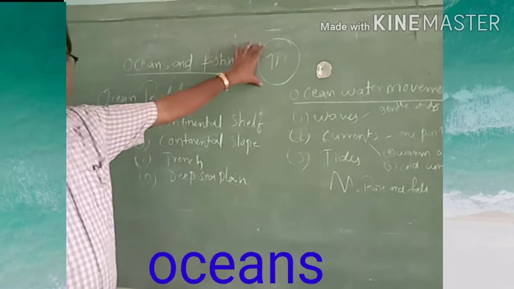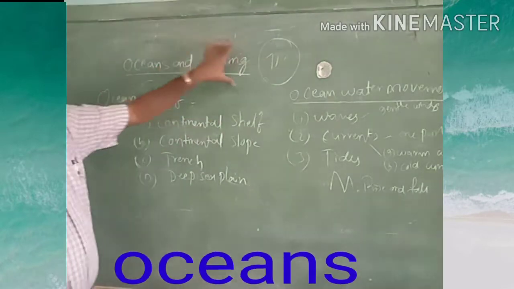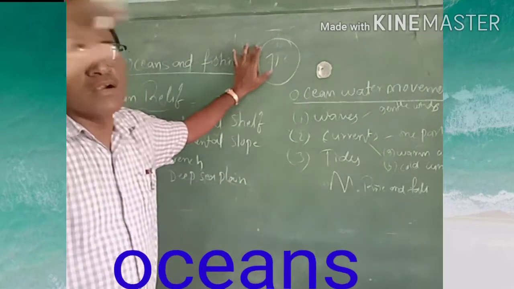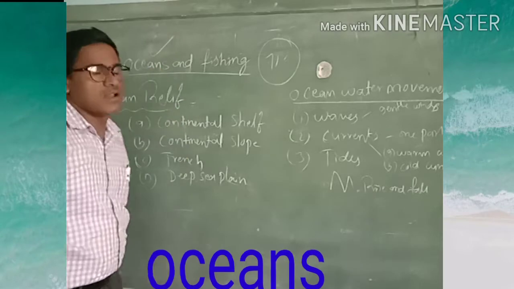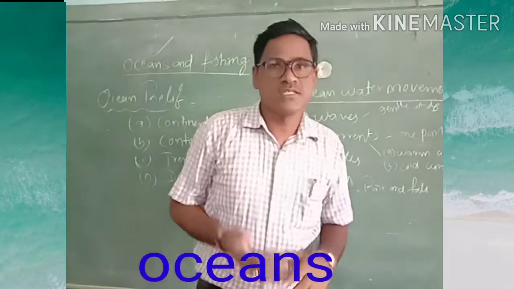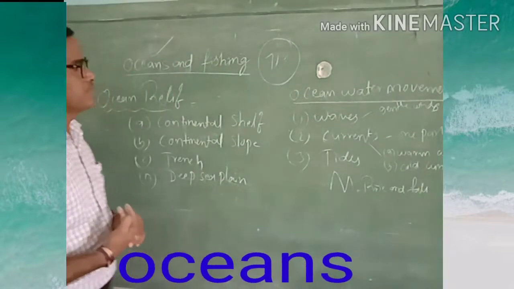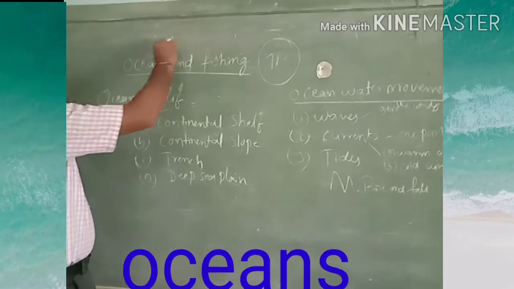On the globe, the majority of the area is covered with water bodies. The large water bodies on the earth's surface we can call oceans and seas. But here I am going to explain about ocean relief features.